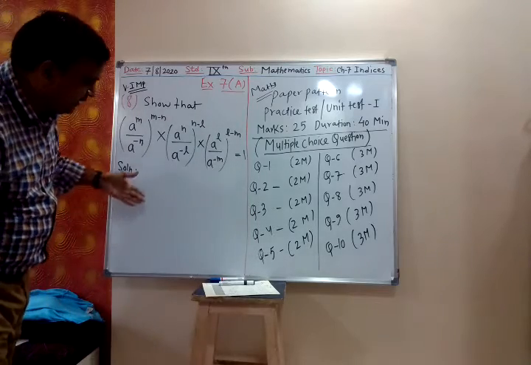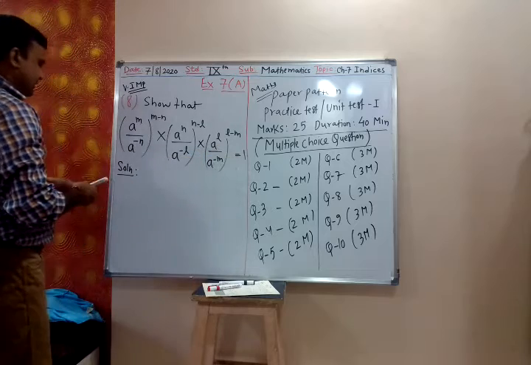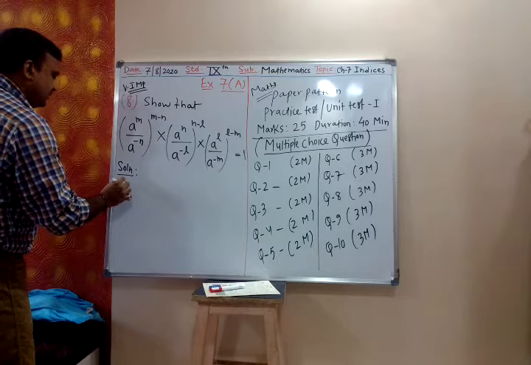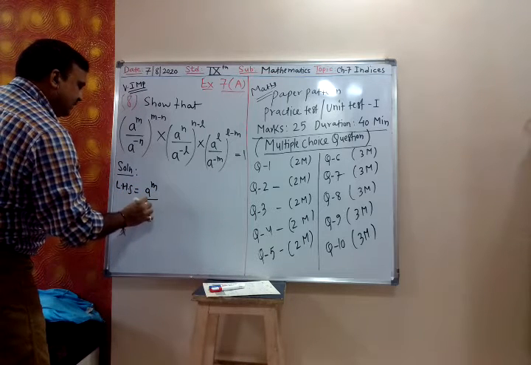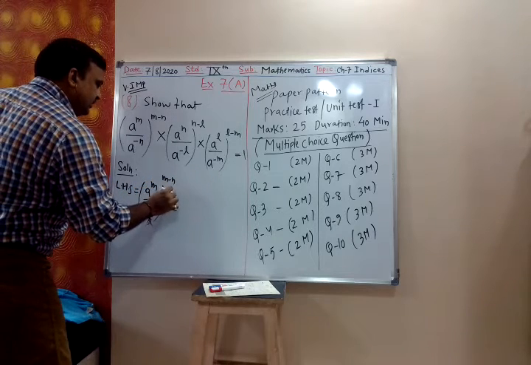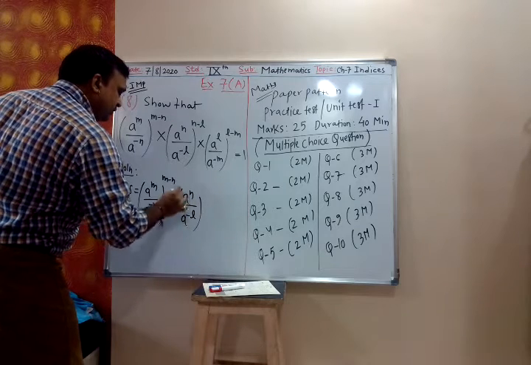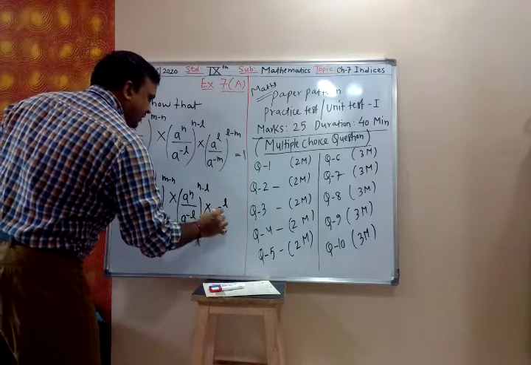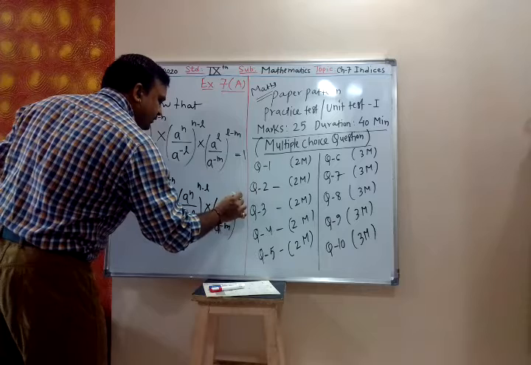So now let us solve this. This is my left hand side and this is right hand side. Now we consider left hand side. We write LHS. Left hand side is a raised to m upon a raised to minus n, whole raised to m minus n, into a raised to n upon a raised to minus l, whole raised to n minus l, into a raised to l upon a raised to minus m, whole raised to l minus m. This is my left hand side.